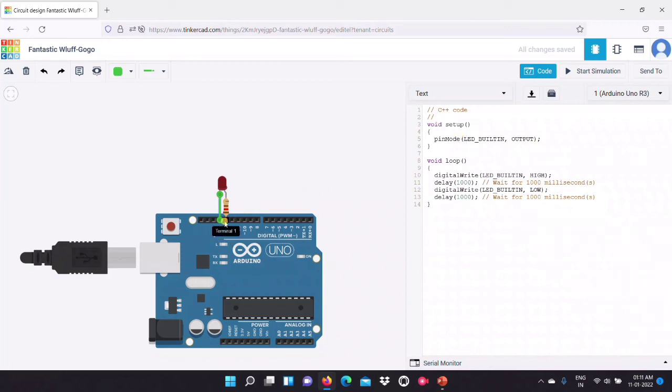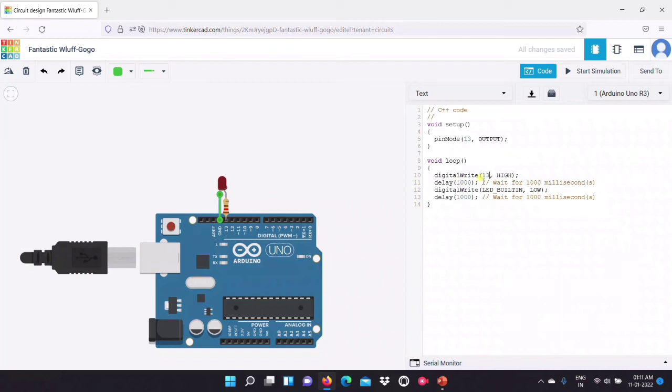Since we are giving this output to the LED on pin 13, we are going to replace this with 13. And this is the void loop. Here it is digitalWrite LED_BUILTIN. We want to blink the LED which is connected to the 13th pin, so we're going to replace it with 13.